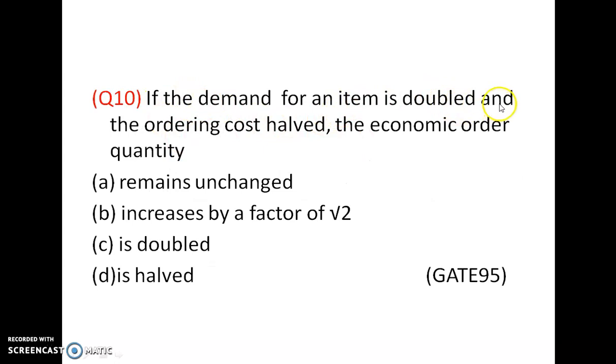The demand for an item is doubled and the ordering cost is halved. The economic order quantity remains unchanged, increases by a factor of root 2, is doubled, or is halved. The economic order quantity formula is square root of 2 C3 R by C1. Then the demand is doubled, so R becomes 2 R, and the ordering cost is halved, C3 by 2. So the 2s get cancelled and it remains unchanged.